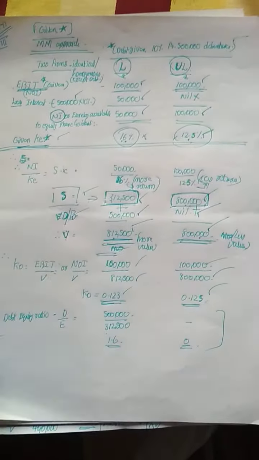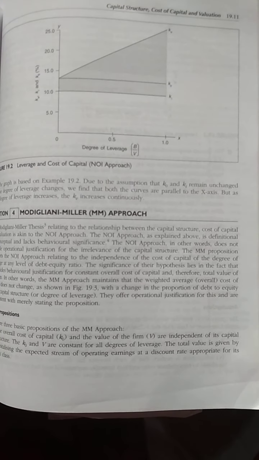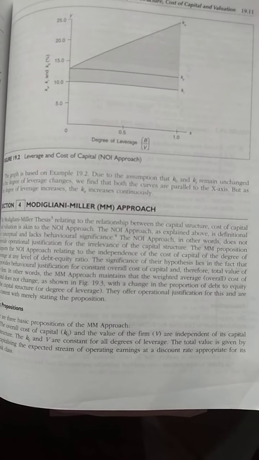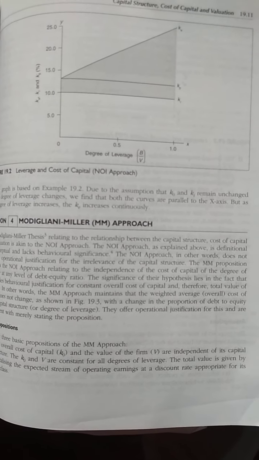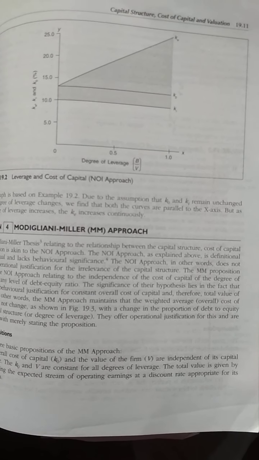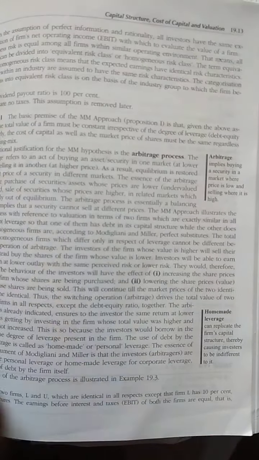So what we are trying to understand in detail in the MM hypothesis is that in the long run, investors will always check whether the return in the levered firm or the unlevered firm is higher. Even if they borrow funds, sometimes in unlevered firms we may get more return even after meeting the interest. This is what the MM hypothesis tries to explain.